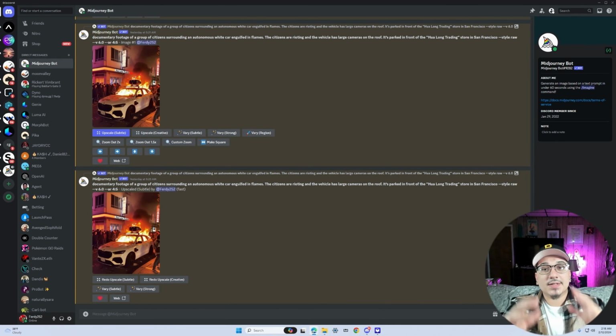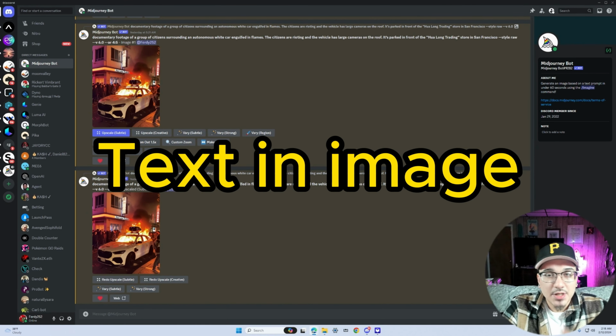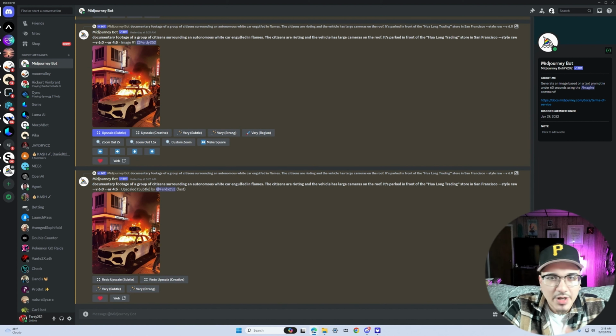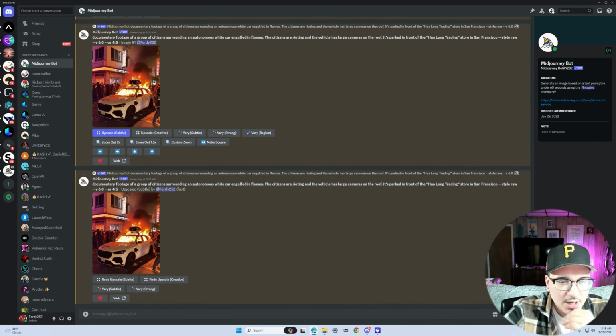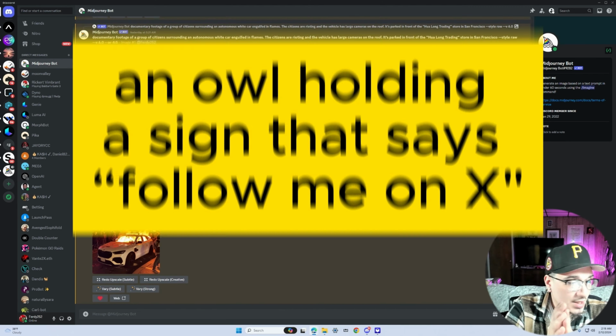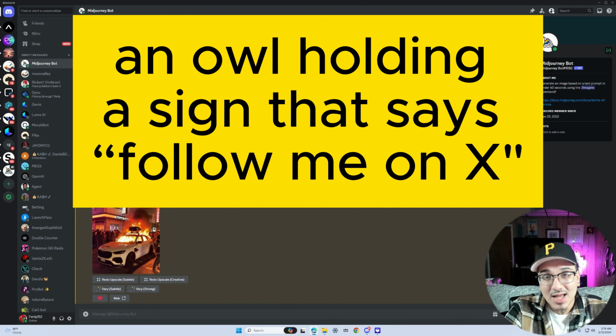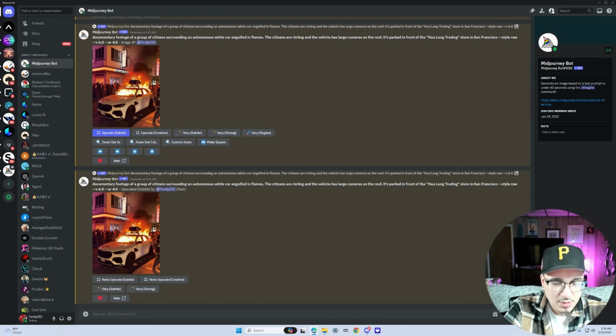So moving on to the next category, text and image. This is still a fairly new feature, I guess you could say. But a lot of these AI generators have been slowly but surely rolling this feature out in all their models. I wouldn't say it's 100% the greatest. It's a work in progress. You'll see it in the next couple seconds. But the prompt that we're going to be using today to test this category out is going to be an owl holding up a sign saying "Follow me on X." So let's see what it gives us.